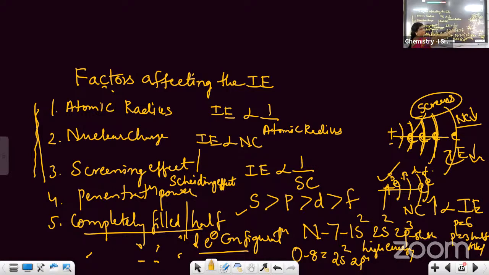Actually, when you move across the period, what happens? Nuclear charge increases, but there are some exceptions. नाइट्रोजन ऑक्सीजन से पहले आया था, so नाइट्रोजन का ऑक्सीजन से कम होना चाहिए according to the rule. लेकिन यहाँ पे क्या है, नाइट्रोजन में completely half filled electronic configuration रहने की वजह से नाइट्रोजन का आयनेशन एंथैल्पी ज्यादा है compared to ऑक्सीजन.